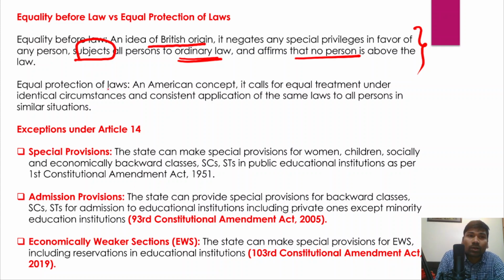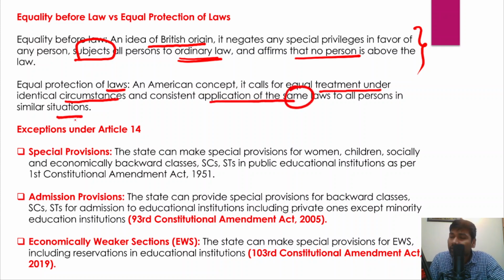However, equal protection of laws is another idea, and that is the American concept, because it calls for equal treatment under identical circumstances and consistent application of the same laws to all persons in similar situations. Okay, so this is what equality before law and equal protection of laws have been talking about. However, there are certain exceptions under Article 14 of the Indian Constitution. Now, what are those exceptions?